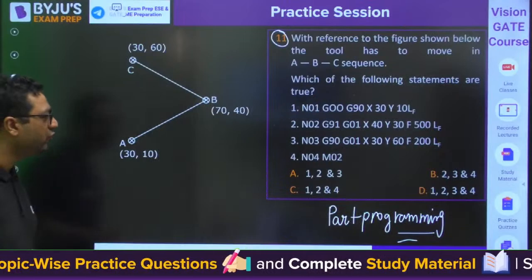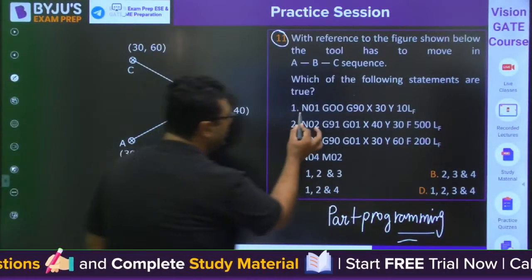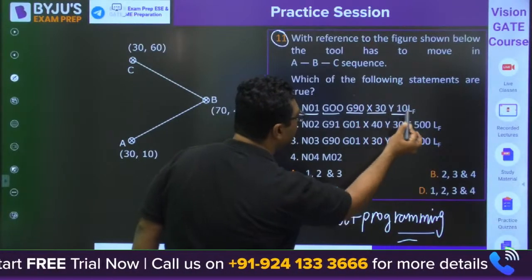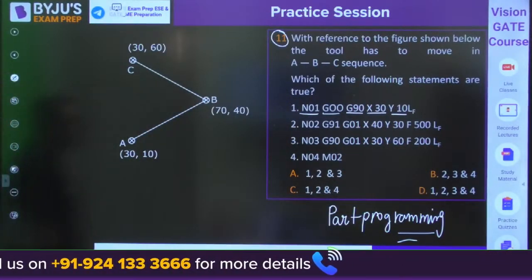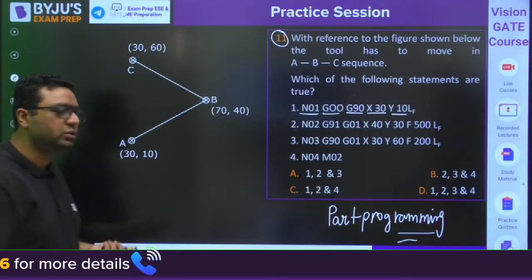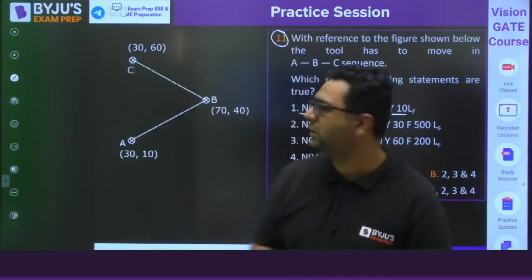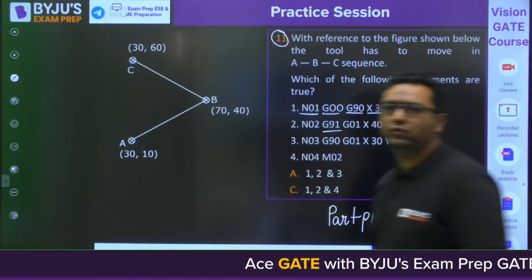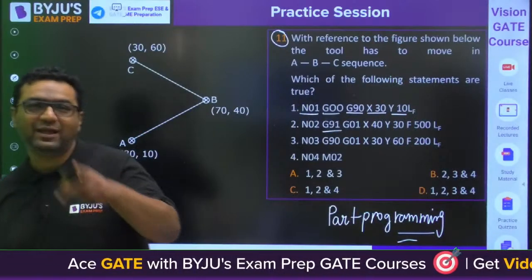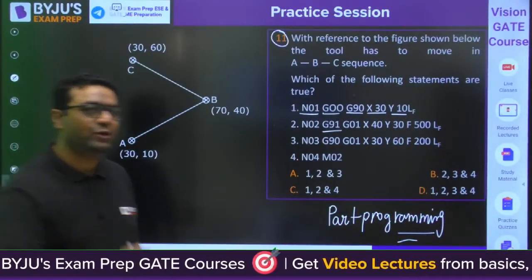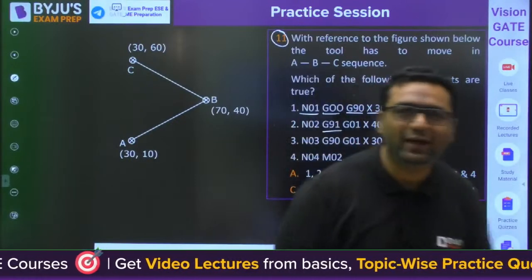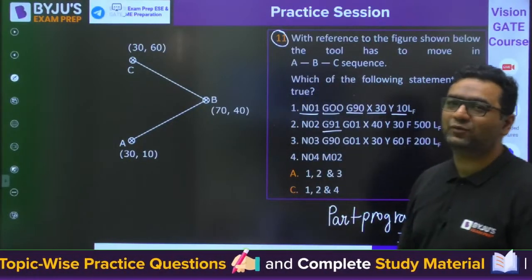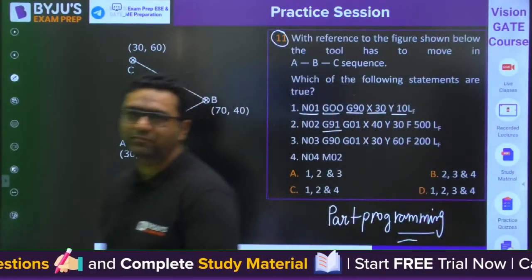So here, first of all, they are writing the statement N01, G00, which is used for rapid traverse, G90, X30, Y10. When they say G90, it is absolute positioning with respect to origin. When they write G91, it is incremental. So let us see how many of you. Yes, that is what I want to say, that you need to work on this chapter. You cannot skip it all the time. If GATE asks 2 questions from that, what will you do? That is the problem.